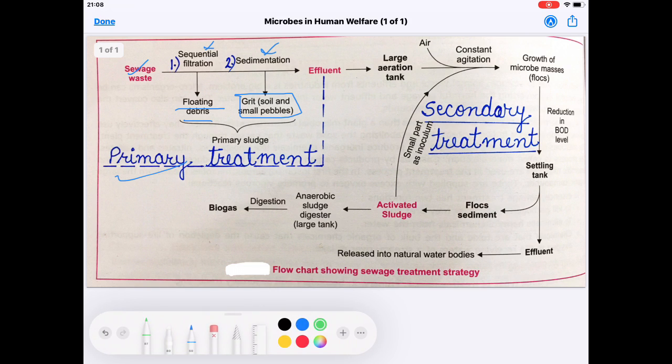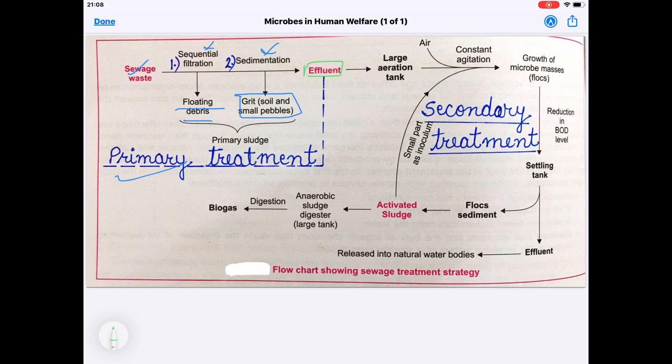Then the effluent, that liquid phase which is left, now goes to the large aeration tank where air is mixed with the water and constant agitation is there so that the growth of microbe masses occurs, that is flocs are formed. What is floc? The bacteria associated with fungal filament.